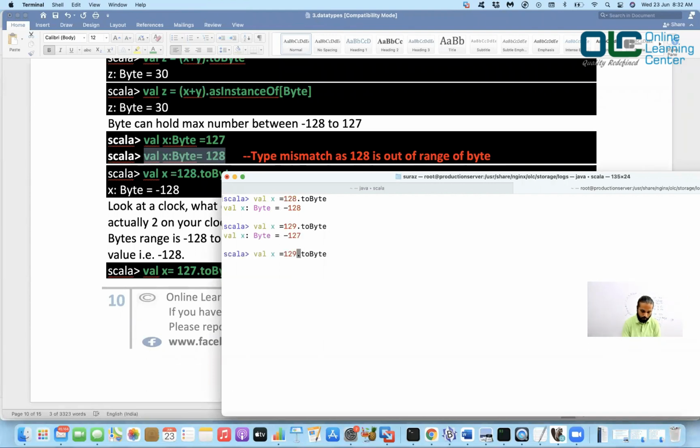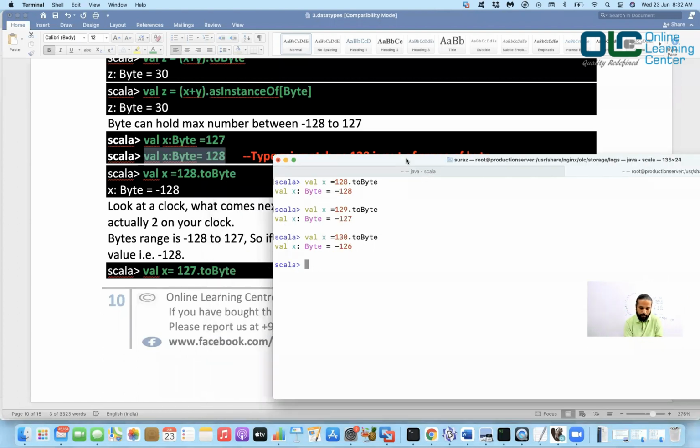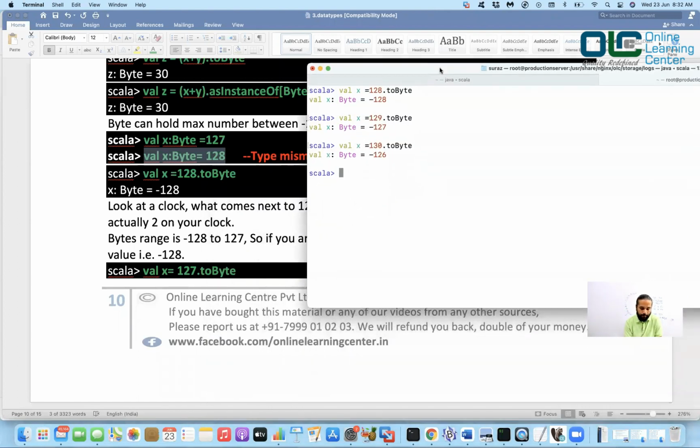If I say 130, it should go one more step, so 130 is minus 126, as we have discussed. So the cycle keeps rotating like that. It's very simple. If somebody says, I will meet you at 14 o'clock, there's nothing called 14 o'clock on a watch. It's 12 plus 2, so it goes on in that direction.